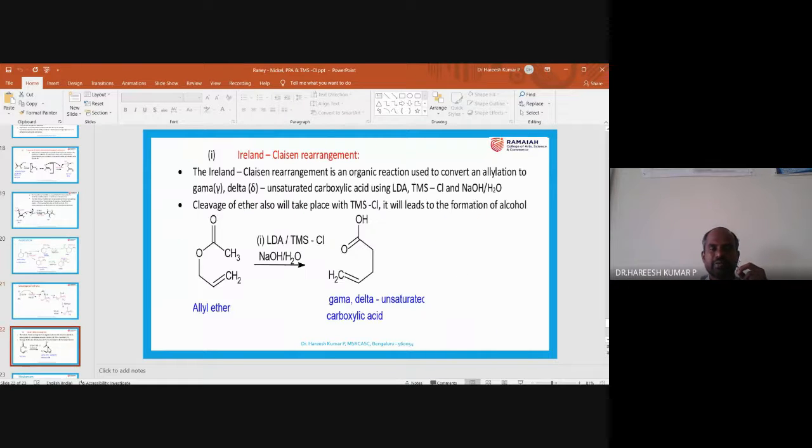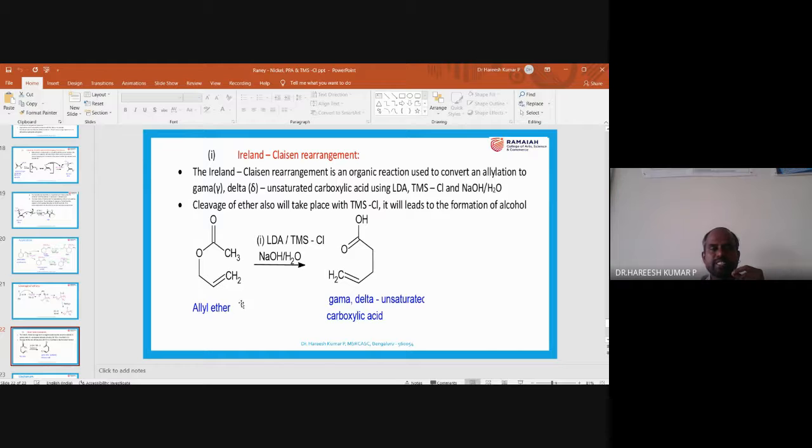I think you are aware about it. Maybe here you can make it a silyl ketene acetal, the Ireland-Claisen rearrangement. So what is this rearrangement? You can observe that this is 1, 2, 3. You can also observe that 1, 2, 3. Okay, 1, 2, 3, 1, 2, 3.